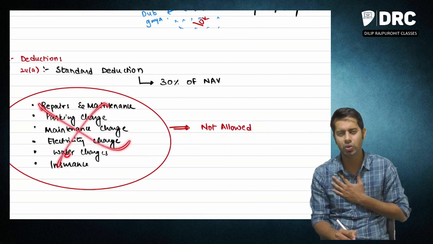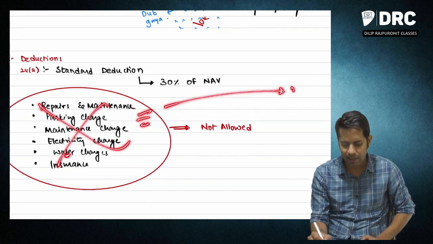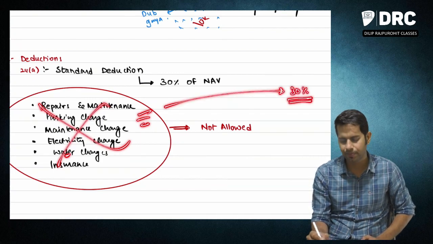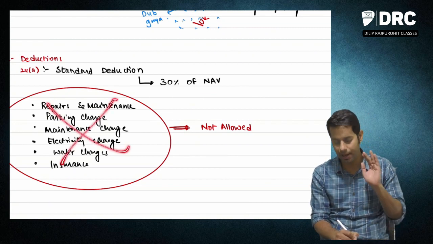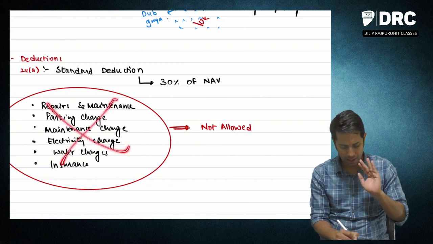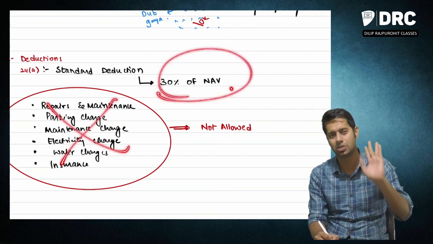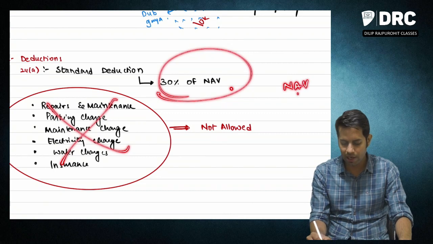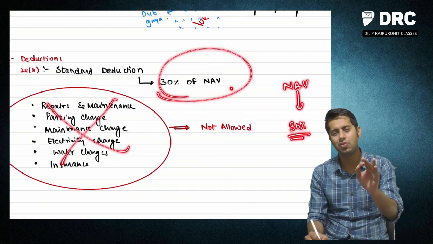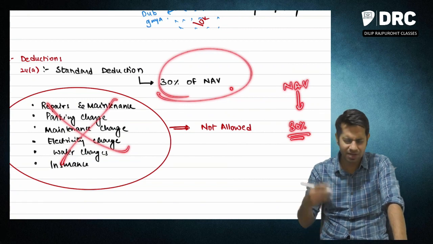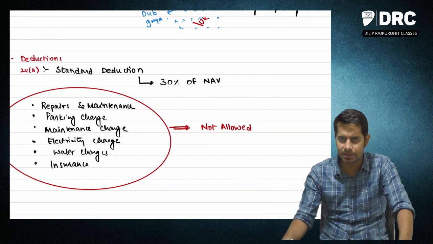What I am going to do is, whatever expenses you are actually incurring, I am going to forget it. Straight away, I am going to give a flat deduction of 30% of NAV. So I am going to take your NAV, and 30% of this NAV will be allowed to you as your deduction. Straight away, 30% will be allowed to you as a deduction, and you can take this 30% deduction straight away.